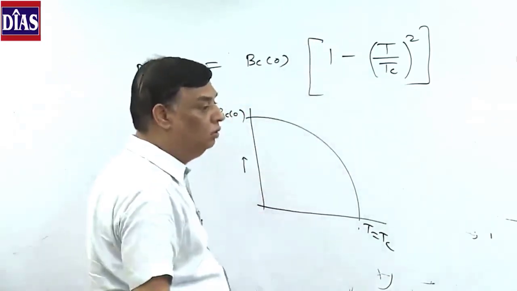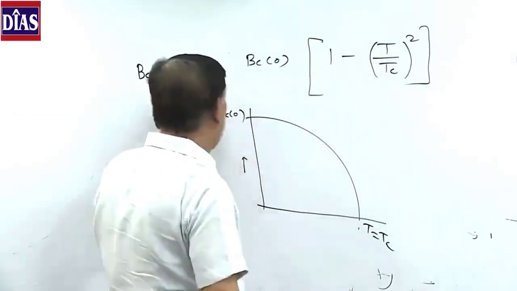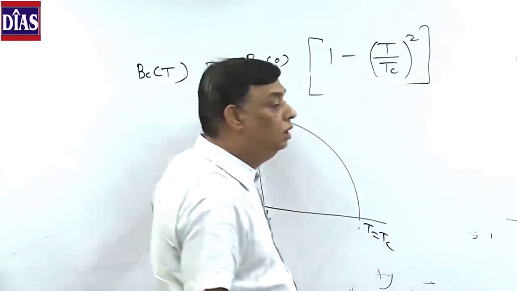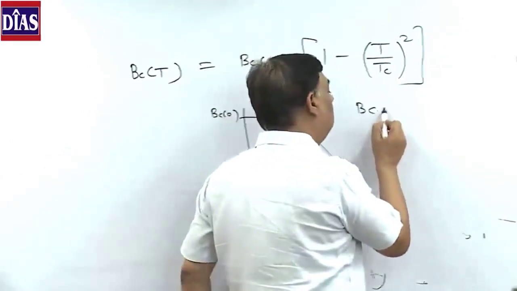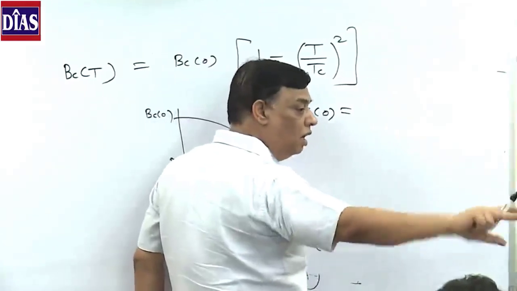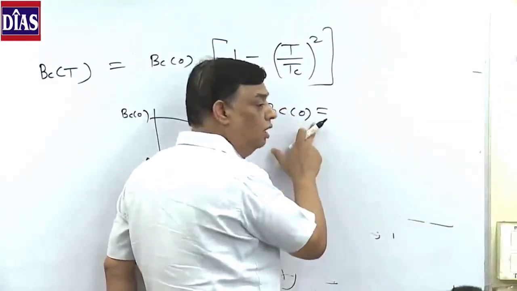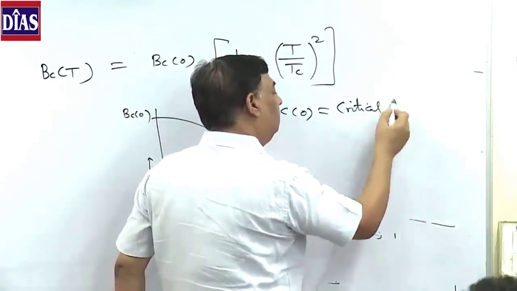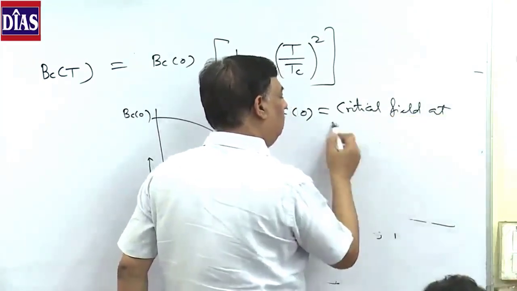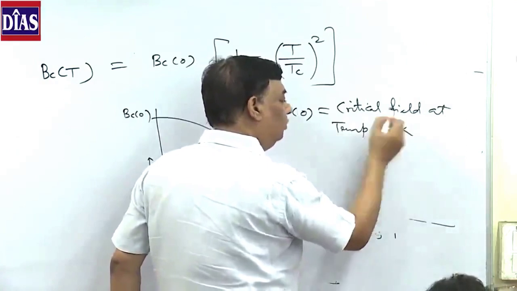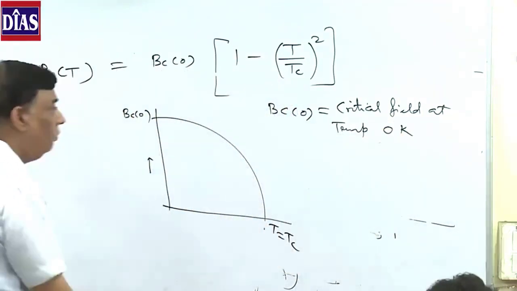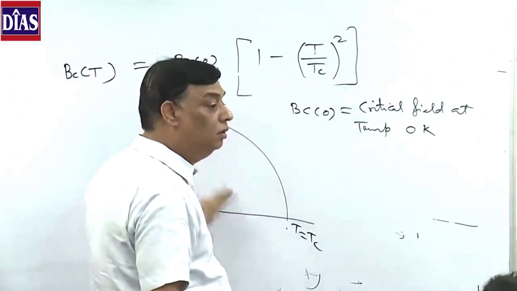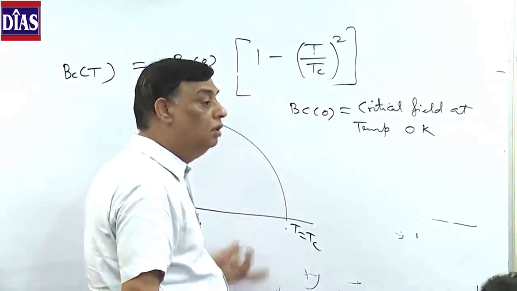Whenever I put T equal to 0 here, what will happen? Bc(0). That is the critical field at 0 kelvin. Bc is the critical field required to destroy superconductivity, and Bc(0) is the critical field at temperature 0 kelvin. At T equal to Tc, what will happen? Bc is 0. As T equals Tc, Bc is 0.